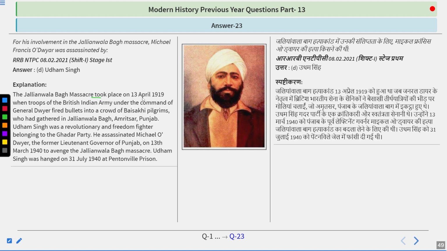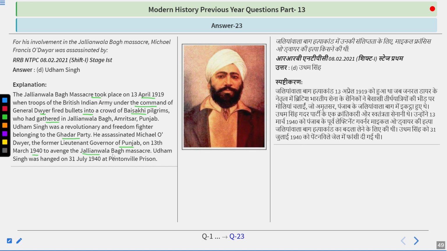The Jallianwala Bagh massacre took place on 13th April 1919 when the troops of the British Indian Army under the command of General Reginald Dyer fired bullets into the crowd of Vaisakhi pilgrims who had gathered in Jallianwala Bagh. Udham Singh was a revolutionary and freedom fighter belonging to the Ghadar Party. The Ghadar Party was founded in 1913 in San Francisco. He assassinated Michael O'Dwyer, the former Lieutenant Governor of Punjab, on 13 March 1940.